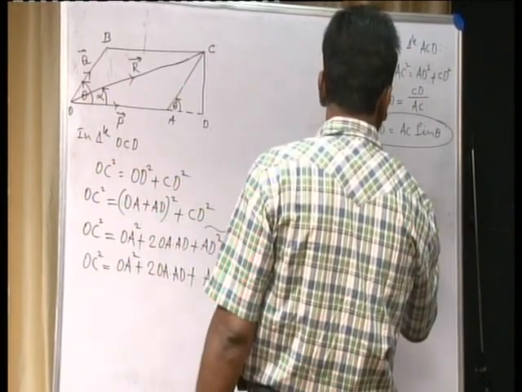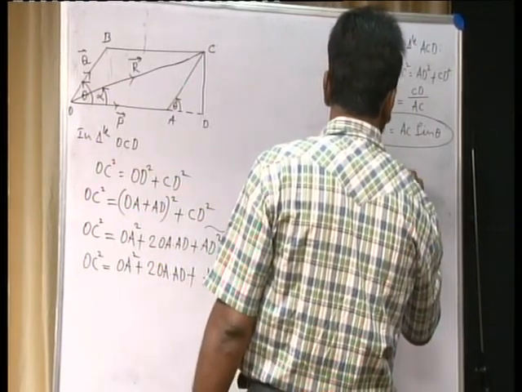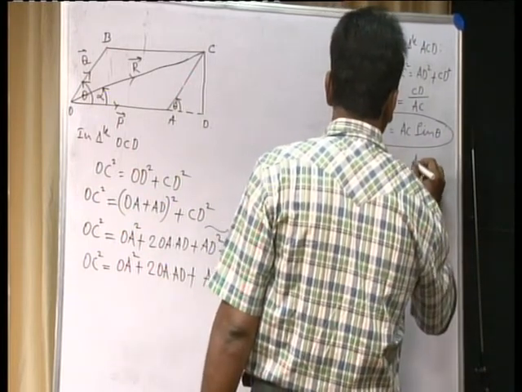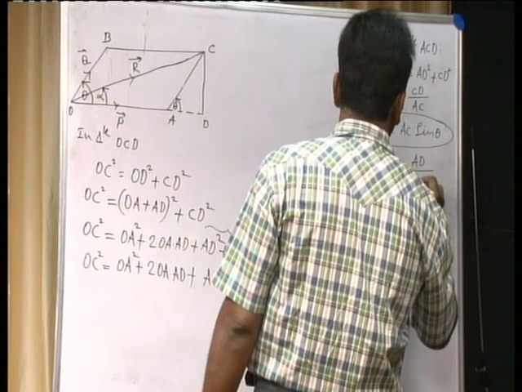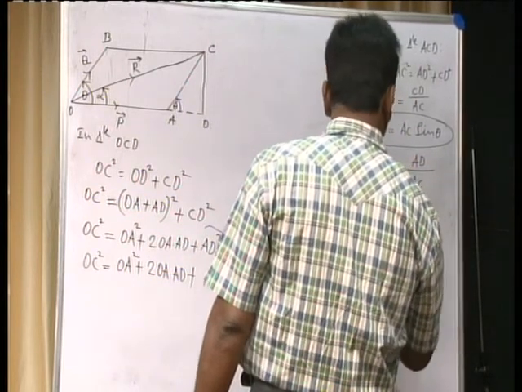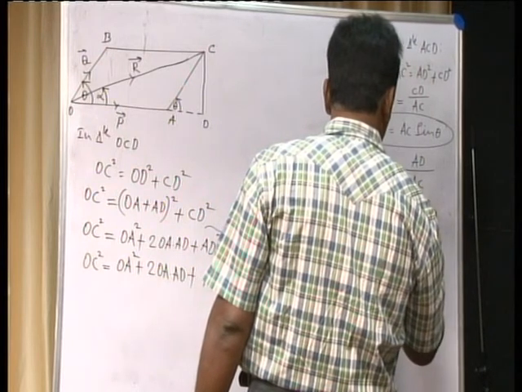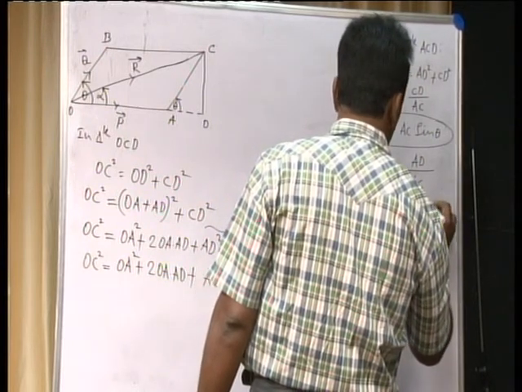And also define in the same triangle the cosine of an angle. It is the adjacent side to hypotenuse. Adjacent is AD, hypotenuse is AC. So now you can write AD is equal to AC cos theta.